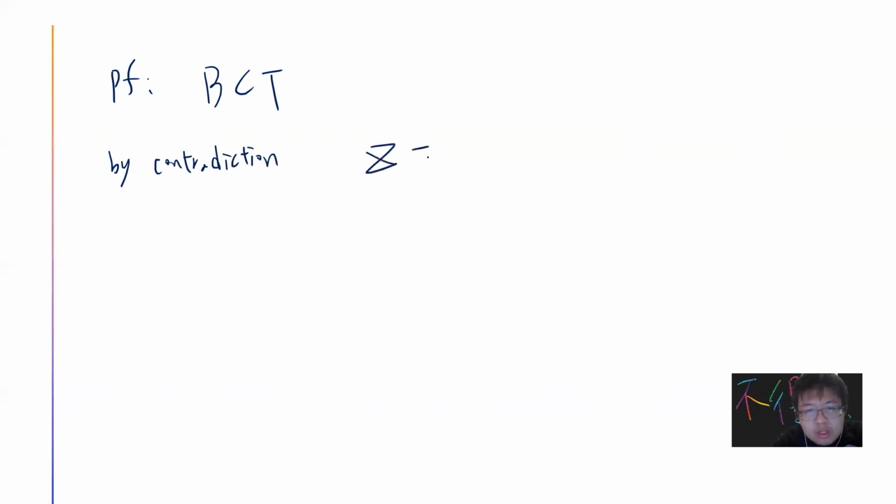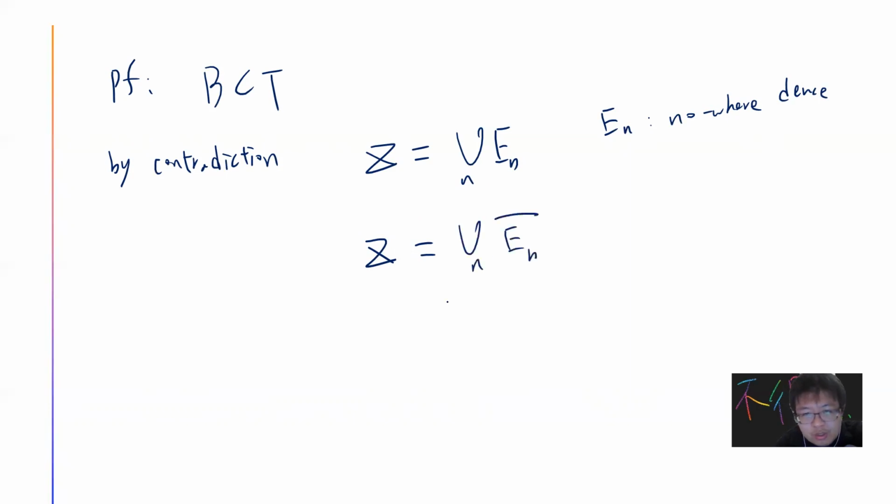So once we have this lemma, then we can easily prove the original Baire category theorem. Let's call it BCT. So by contradiction, suppose Z is a union of E_n, where E_n is nowhere dense. You can take the closure. So the closure of Z is the same as Z because Z is the total space, and then you can take the closure of it, and then you take the complement.